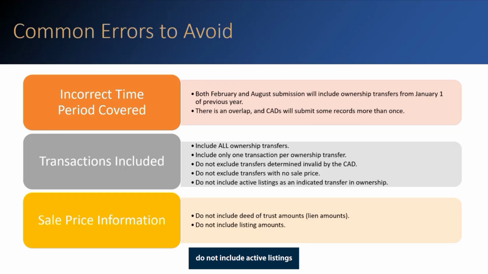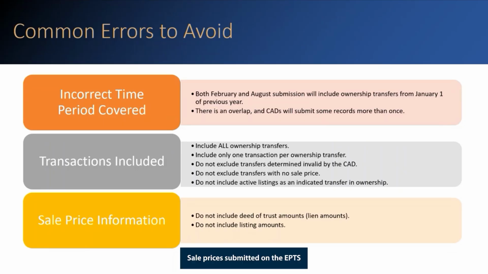Transactions listed should include only those properties that have transferred ownership. For example, do not include active listings as an indicated transfer in ownership. In addition, there should be only one transaction per ownership transfer containing all the data requested. In other words, there should not be one transaction for an account on the file with the deed information and a separate transaction for that same account with the sale price. Lastly, do not include new accounts unless they have transferred ownership. For example, new accounts created due to a replat are not included on the EPTS unless they transferred ownership.